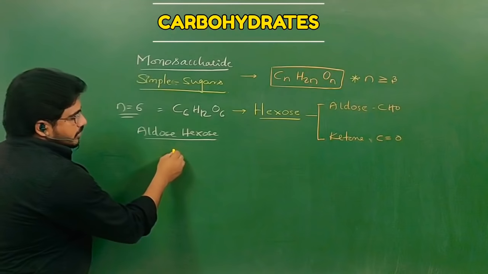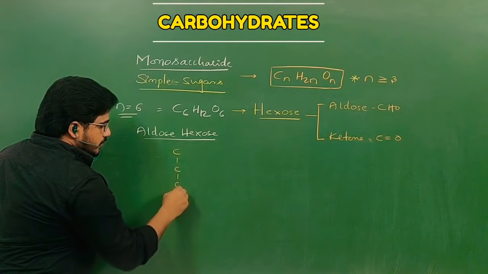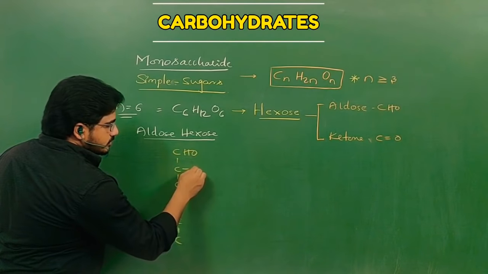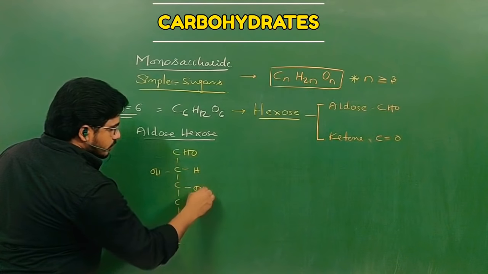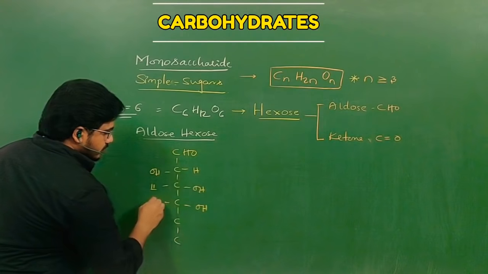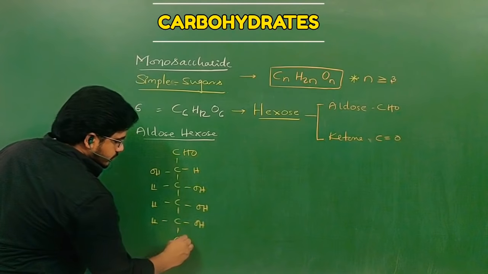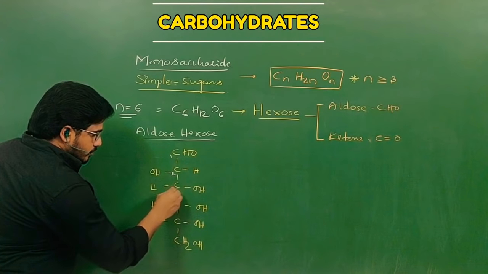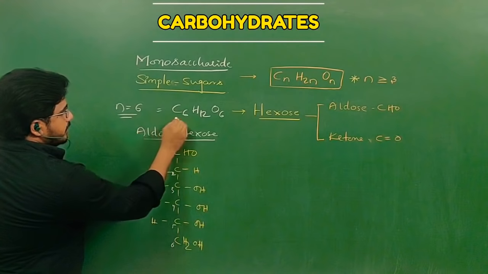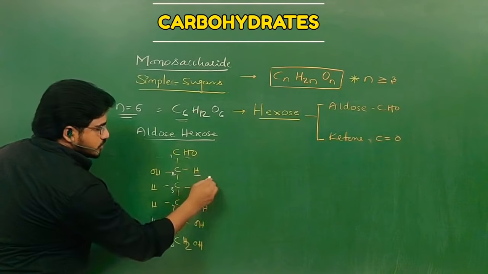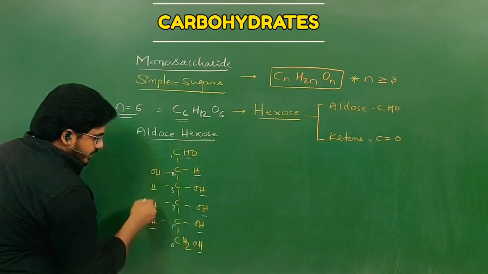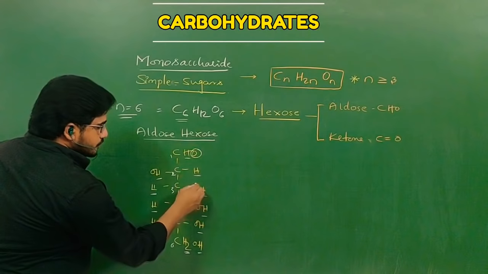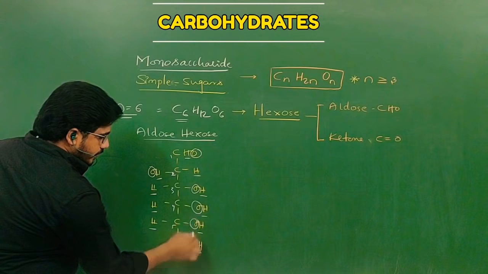Aldose hexose: number of carbons are 6. 1, 2, 3, 4, 5 and 6. And here CHO will be there. And here H, OH, here OH, H, here OH, H, here we can write OH, H. Last one is CH2OH. So number of carbons are 1, 2, 3, 4, 5 and 6. Hydrogen number should be 12. 1, 2, 3, 4, 5, 6, 7, 8, 9, 10, 11, 12. Okay. Oxygen number should be 6. Then 1, 2, 3, 4, 5, finally 6.